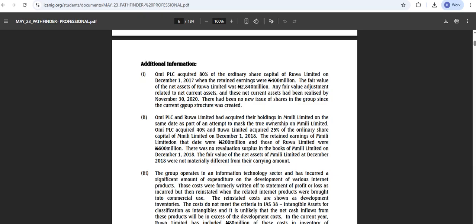Any fair value adjustment related to non-current assets and net current assets had been realized by November 30, 2020, right? So what do we have there? That means we don't have the structure given to us. They only told us our net asset.